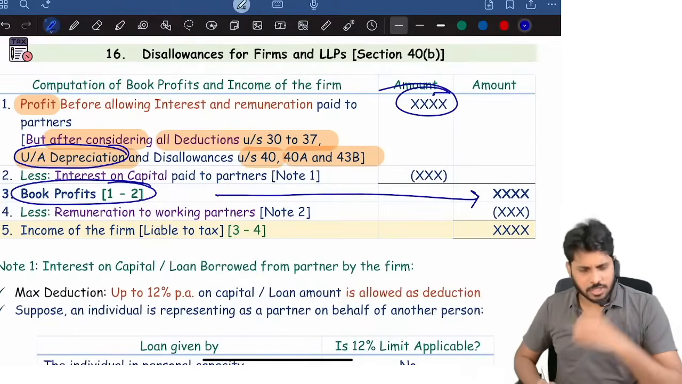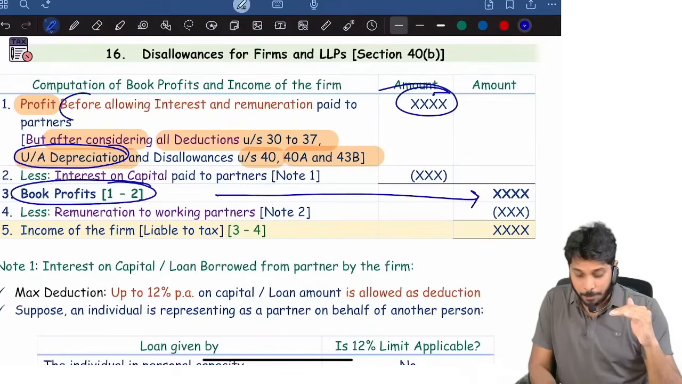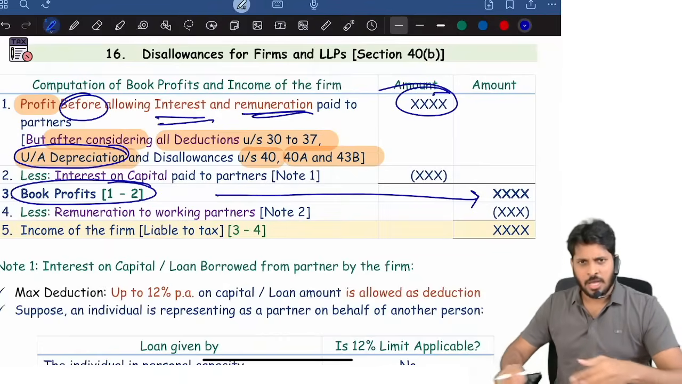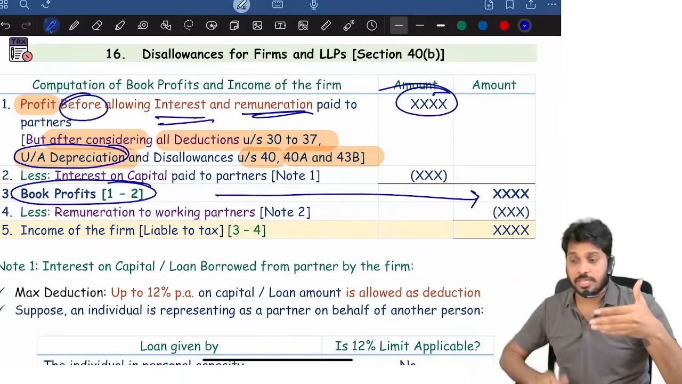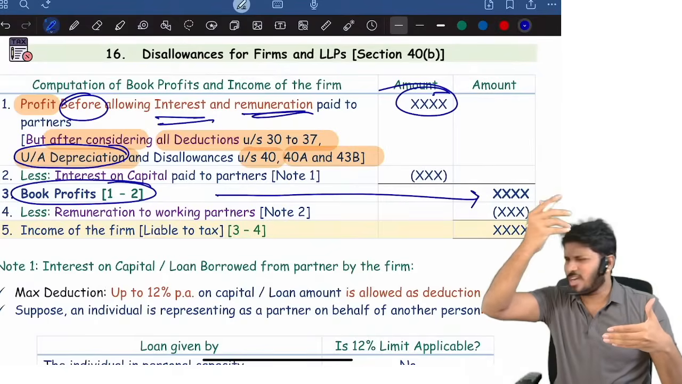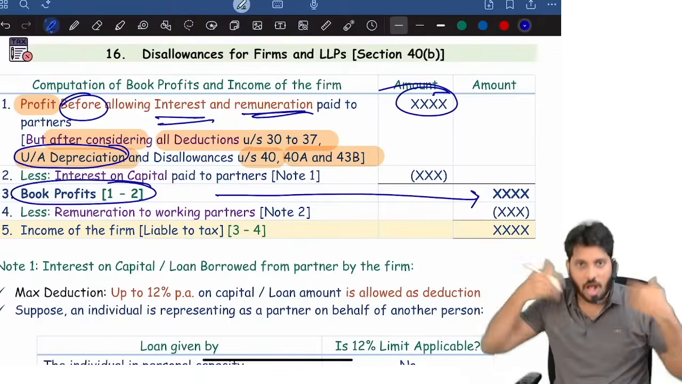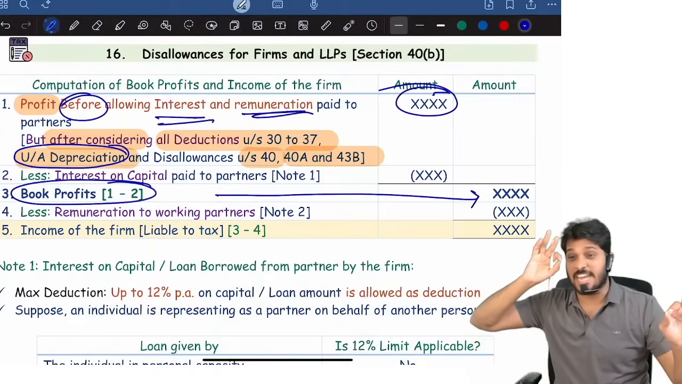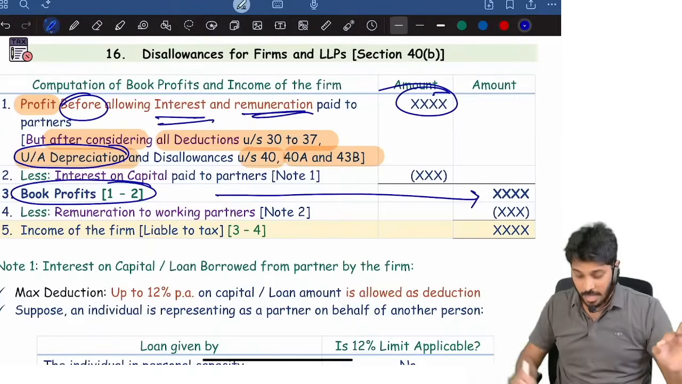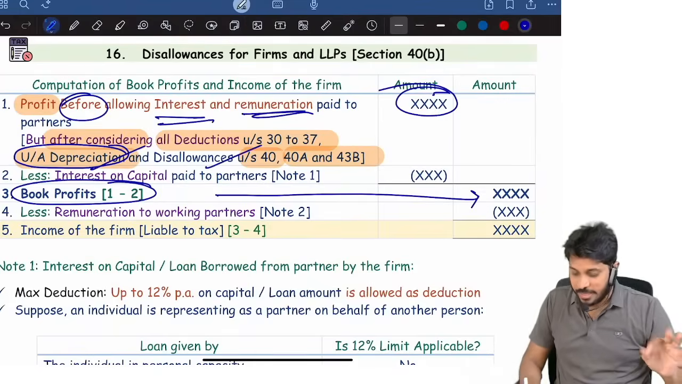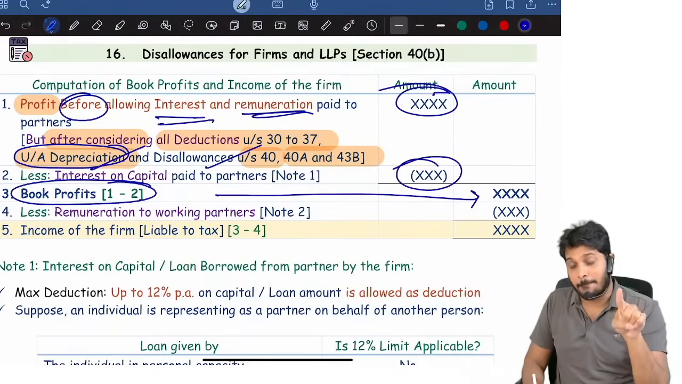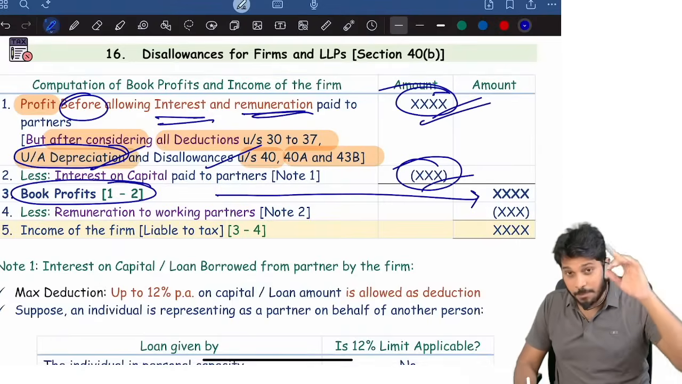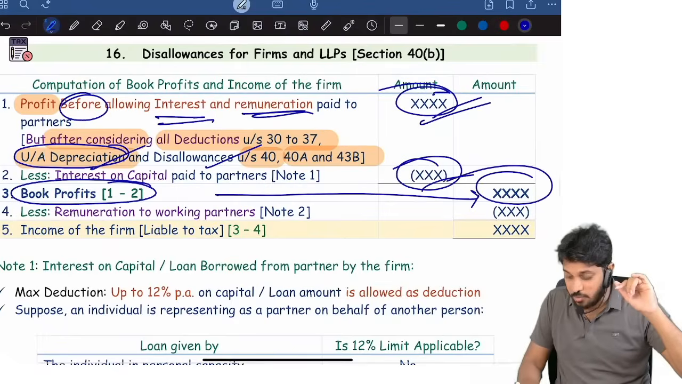So first compute the PGBP income of the firm before interest and remuneration paid to partners, whether working or non-working, leave it. Sometimes in the exam they'll give you a P&L account. In the P&L account, remuneration is debited, working partner, non-working, whatever, debited. Interest on capital debited. Add back all that. Add back disallowances. Compute the income of the firm before reducing any payment made to partners. Then reduce unabsorbed depreciation, all that. Okay. Then the first deduction is interest on capital, maximum 12% per annum simple interest. So from the PGBP income of the firm, reduce interest first. Then what you get is book profit.